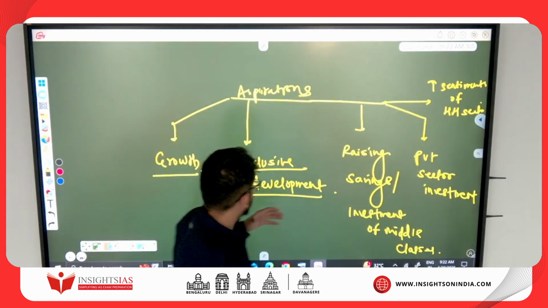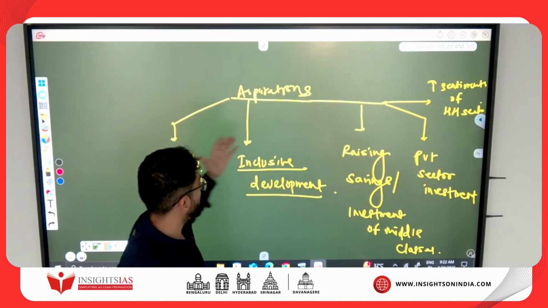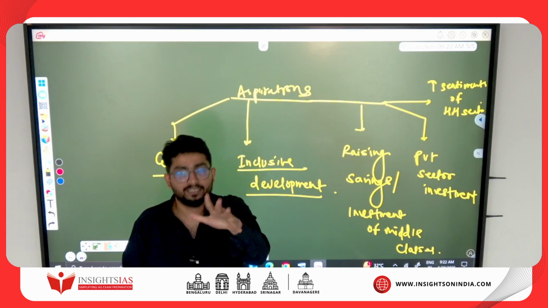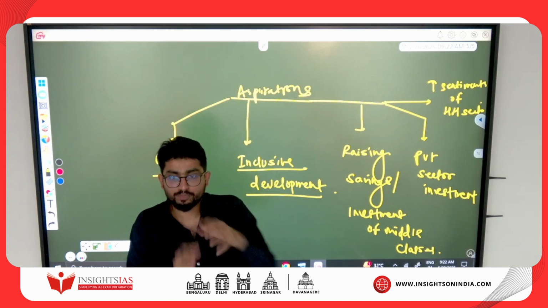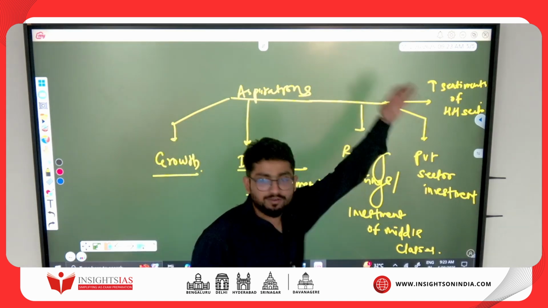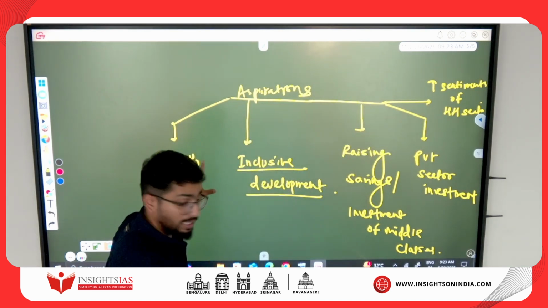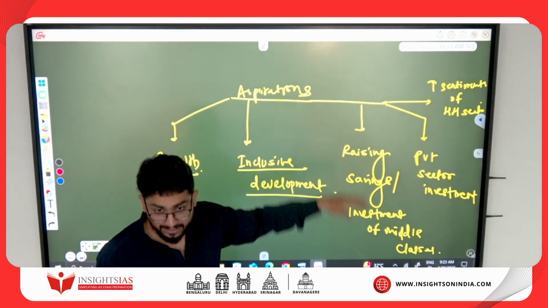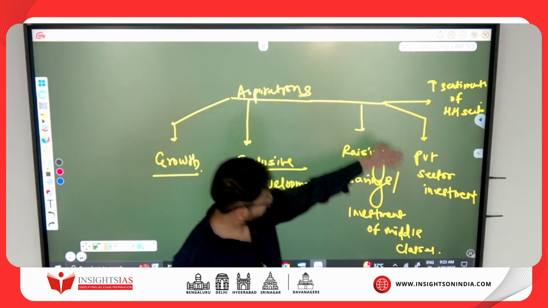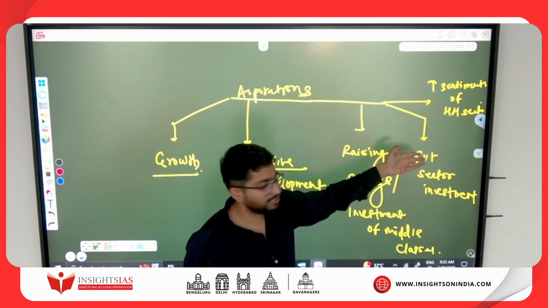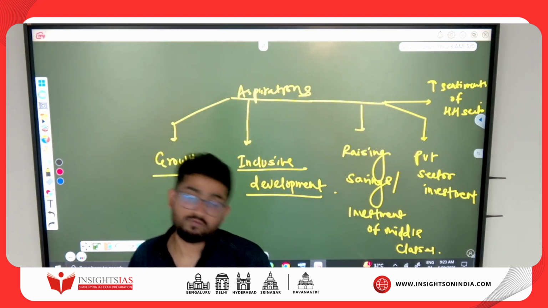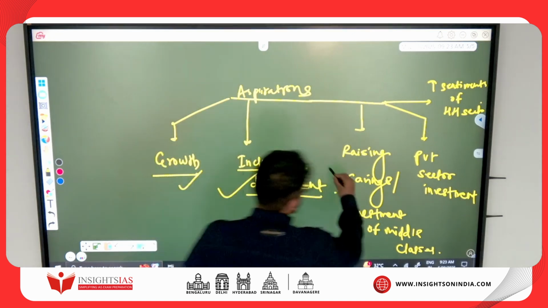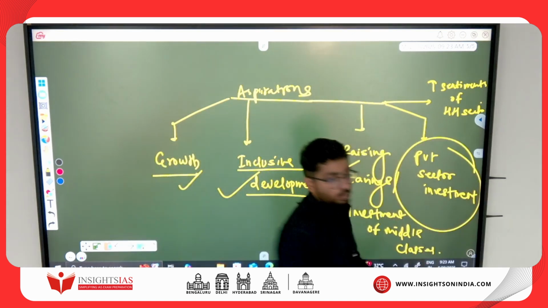So in my lecture I told my students, this is nothing but 1, 2, 3, 4, 5, Panchajanya. Panchajanya is like the conch of Vishnu. So these are the Panchajanya of our budget. First is what? Growth compounded with inclusive development. Then what? Raising savings or investments by the middle class. Third, fourth is private sector investment, and fifth is what? Raising the sentiments of the household sector. So this you know. Private sector investment, why is it important, students?